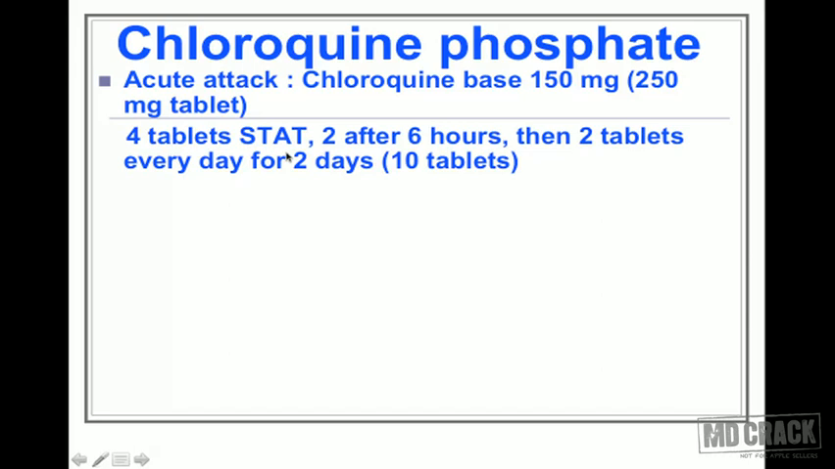Give 4 tablets immediately, stat, 2 tablets after 6 hours, and then 2 tablets every day for the next 2 days. So you get a pack of 10 tablets: 4 tablets just now immediately, 2 tablets after 6 hours, so 4 plus 2 has become 6. Tomorrow 2 tablets and day after tomorrow 2 tablets. So 6 plus 2, 8 plus 2, 10. That's a course of 10 tablets. As we already said, it will be useful against sensitive strains, of course. So that's the management of acute attack of malaria with chloroquine.